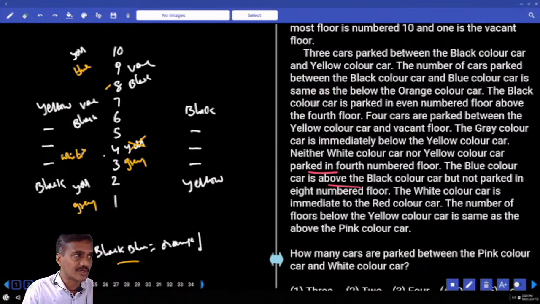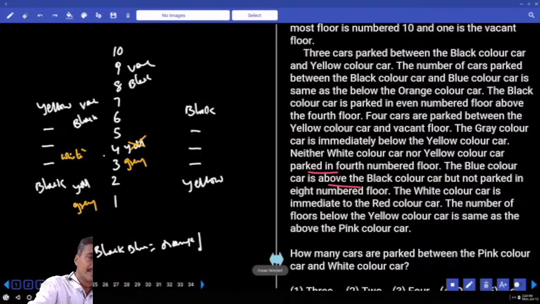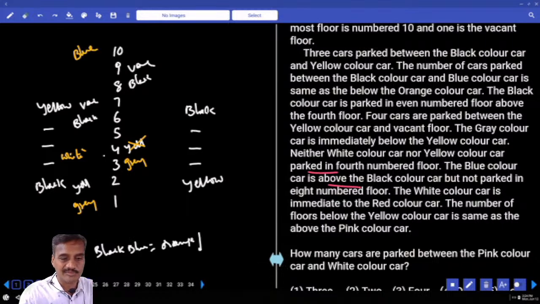It is talking about the number of cars parked in between, but not the number of floors in between. Now there is only one car parked between black and blue. Hence there must be one below this orange. One below this orange, is it possible? No, because yellow is already there at this place. Which implies that blue cannot be on the 9th floor. Are you getting this one or not? Now if blue cannot be on the 9th floor, then where should this blue be? Blue must be on the top floor. Now if blue is on the top floor, 10th floor, then the number of cars between black and blue, there are 2. And there must be 2 cars below this orange.